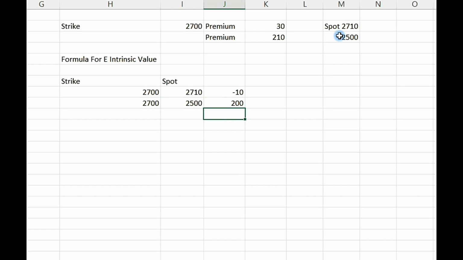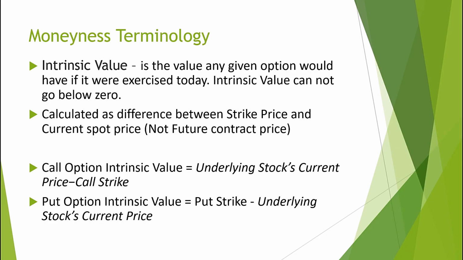Out of 210, 200 is the intrinsic value for this put option. Is this clear? Intrinsic value of a call increases when the spot price moves above the strike price, whereas for puts, intrinsic value increases when spot moves below the strike price.